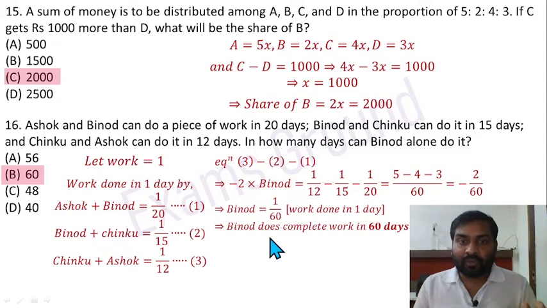तो टोटल वर्क को कंप्लीट करने में विनोद does complete work in 60 days. Just reverse it. ओके, इसको उल्टा कर देना है. Option B is correct here.